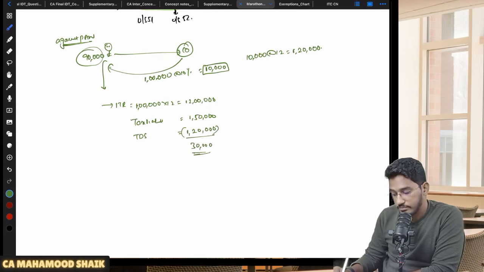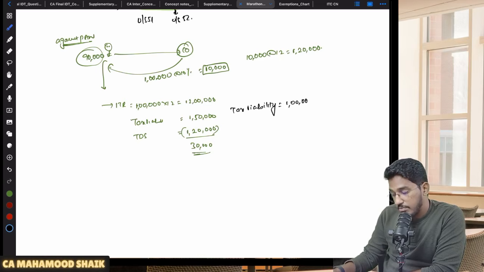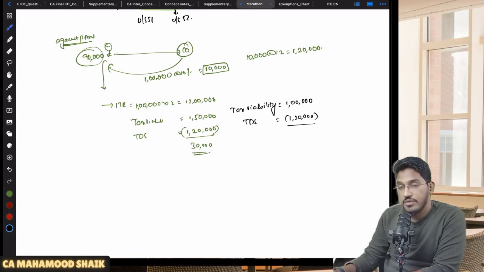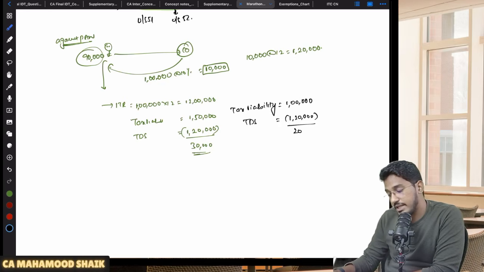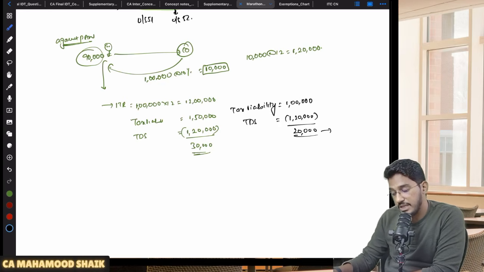Similarly, one more case that could have happened is that your tax liability might be lesser than the TDS amount. Let us say your actual tax liability comes to 1 lakh rupees only, but the employer has already deducted TDS of 1,20,000. So now, since you have excess TDS, the balance amount, this 20,000 rupees, you can claim as refund.